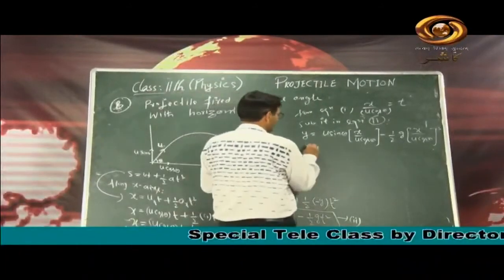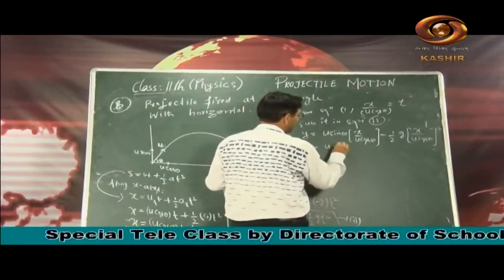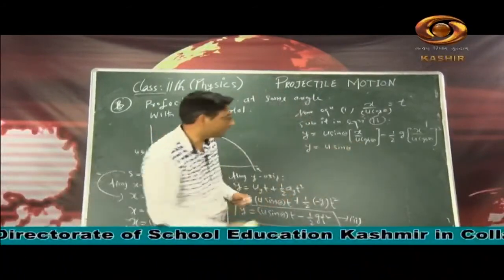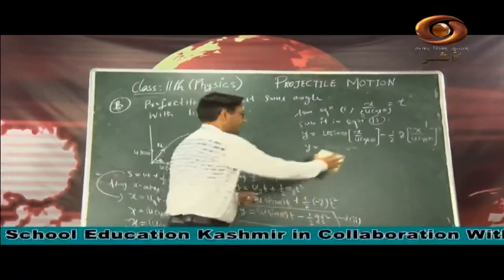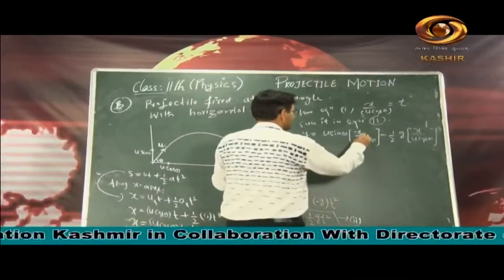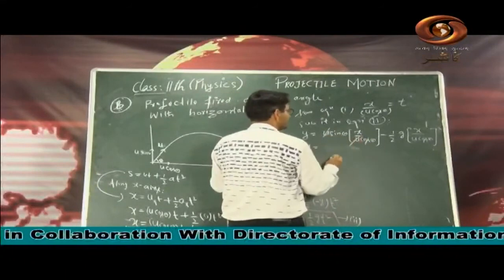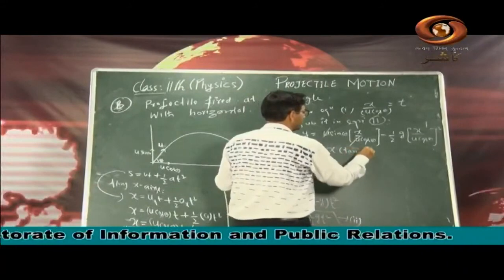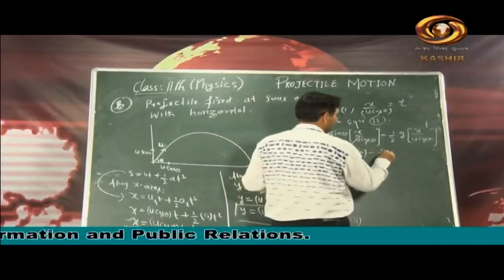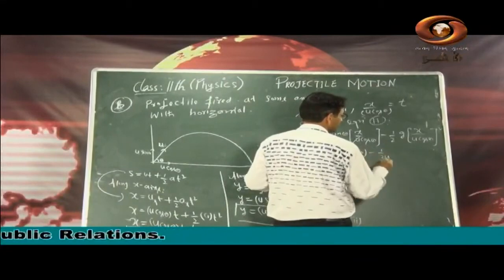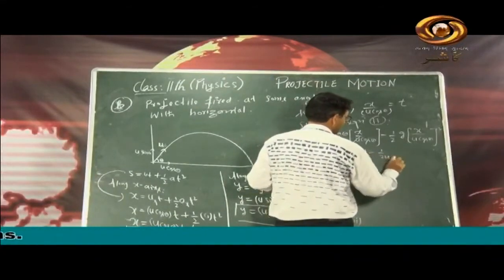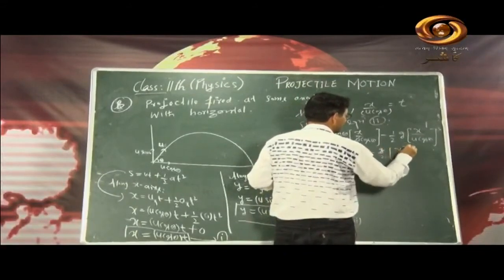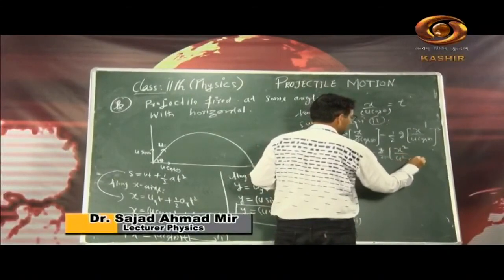So now y is equal to u sin theta times x by u cos theta. We can cancel u and u here. Sin theta by cos theta is tangent theta. So x into tangent theta, minus half of g, so g by 2, then x square divided by u square cos square theta.